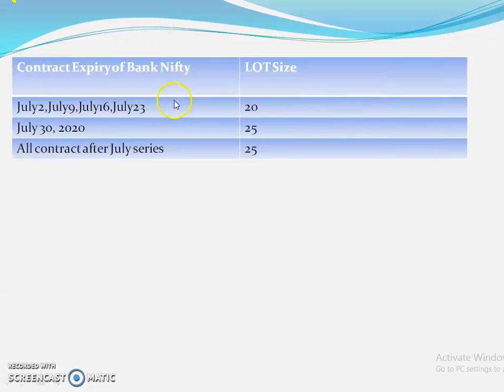So the revision is regarding the change in the contract size of the Bank Nifty monthly contracts from July 2020 onwards. There has been a change in the contract from 20 lot size to 25 for the monthly contract. That is, for the July weekly contracts, we continue to have a lot size of 20, and after July all the contract series will have a lot size of 25 for the Bank Nifty contract. We are not talking about the Nifty contracts, it is the change in the Bank Nifty contracts.